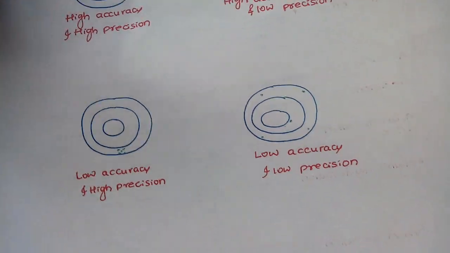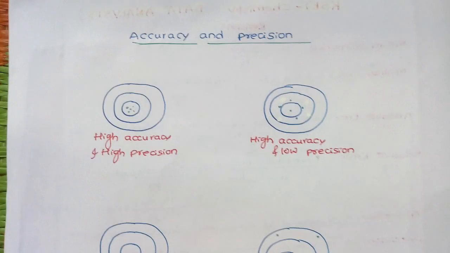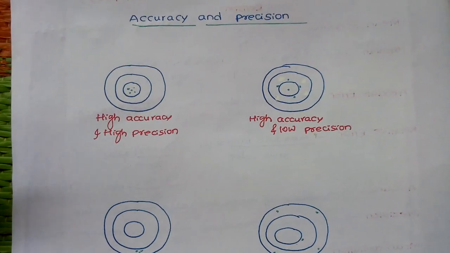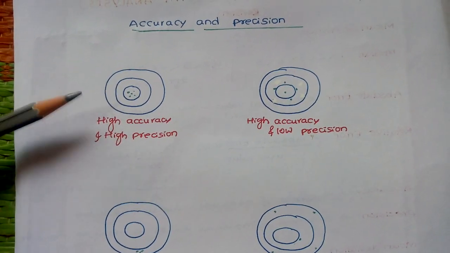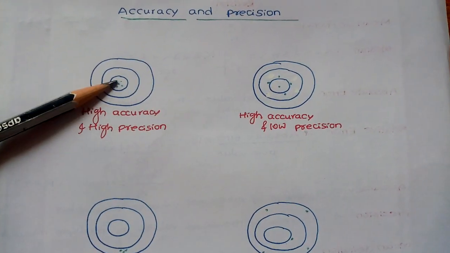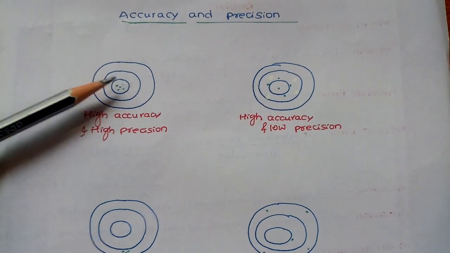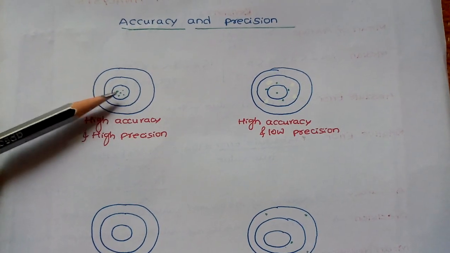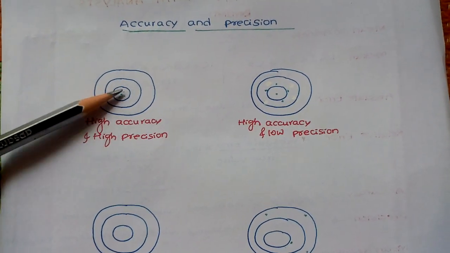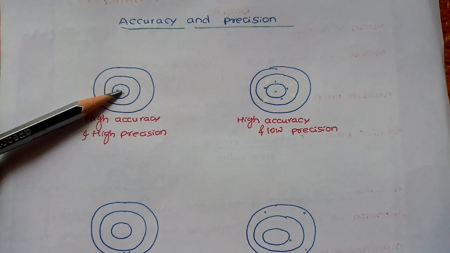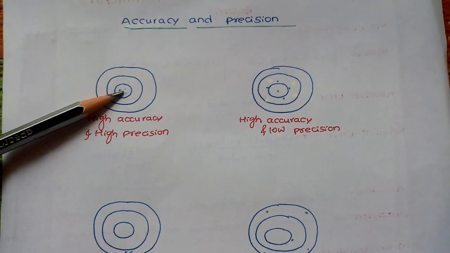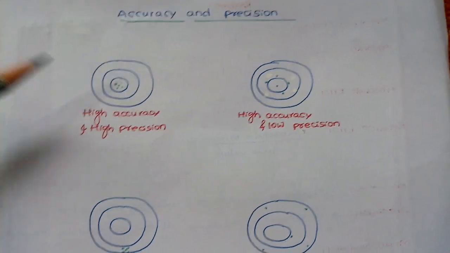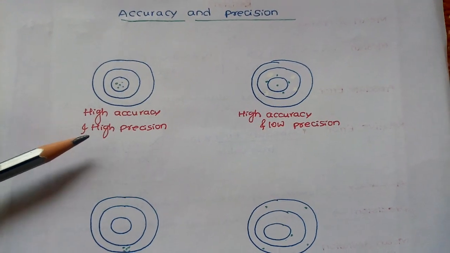Next, they may ask whether something is accurate or precise, and I will give you an easy analogy for that. See here, in this bullseye case, all values are accurate, meaning values are near the center of the bullseye, and they are also consistent, meaning 4 to 5 values are near the center. This case is called high accuracy and high precision.